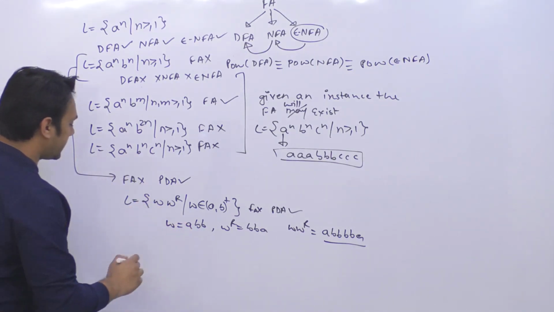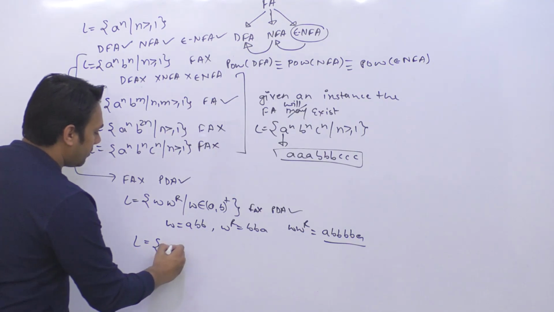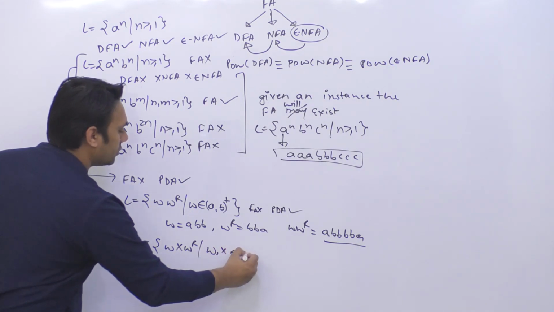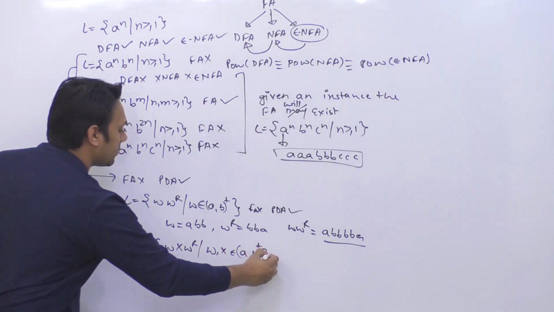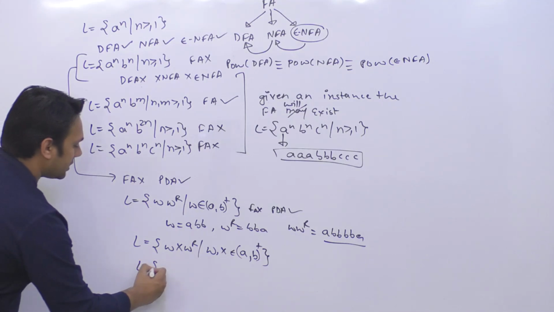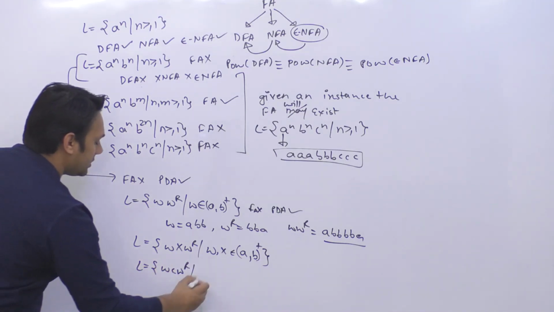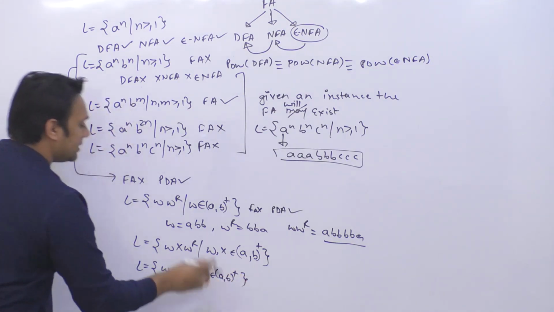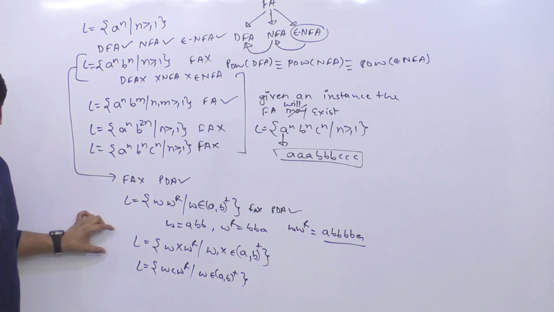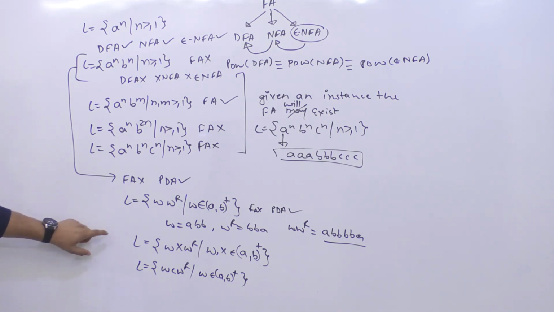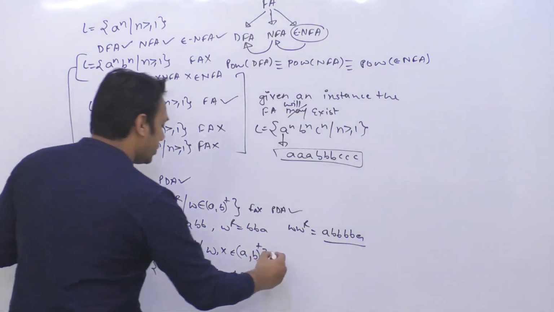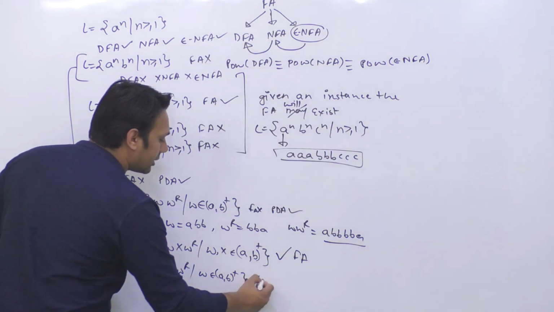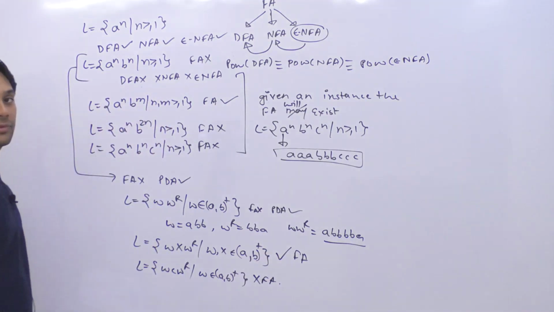Now let me give you a very interesting example. Let us suppose the language is W X W^R such that W, X belongs to (a, b)+. And we have a language which is W c W^R such that W belongs to (a, b)+, and c here is an alphabet symbol. Now these two examples are very interesting. Why are they very interesting? Because for the first example you can create a finite automata, but for the second example you cannot create a finite automata.